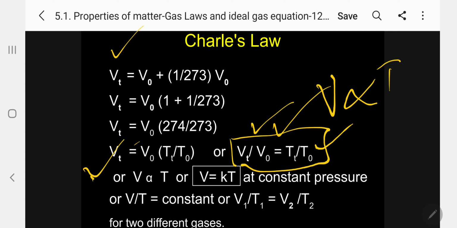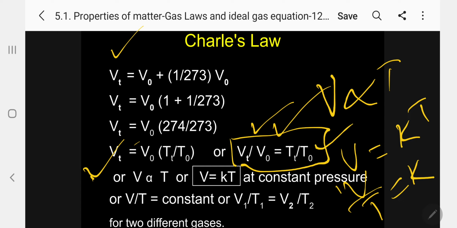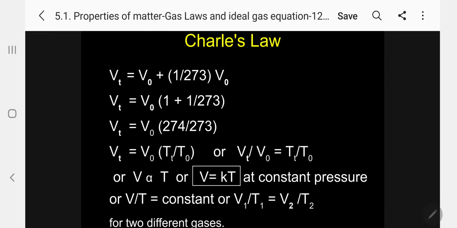Kindly follow. So I can give the statement directly this way: at a constant pressure, for any gas, the volume is directly proportional to absolute temperature. Or I can write V equal to kT, or V by T equal to constant. This is important. Suppose I take two different gases, gas 1 and gas 2: V1 by T1 equal to V2 by T2. Kindly see here, V1 by T1 equal to V2 by T2 for two different gases. This also you have to apply.